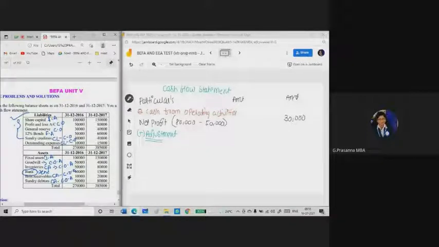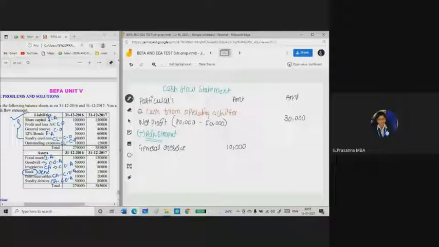So in this question, general reserve is a cash from operating activities item. So here I am adding general reserve. You need to minus opening and closing balances. Previous year it was 30,000. For current year it was 40,000. So what is the amount of general reserve here? 10,000.